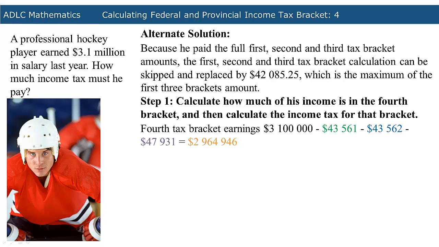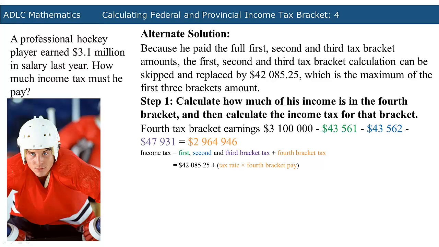To calculate how much income is in the fourth bracket, subtract the maximum amounts from the first, second, and third brackets from the annual income. This results in the fourth bracket earnings being $2,964,946. To calculate the income tax, add the first, second, and third bracket tax to the fourth bracket tax. The first, second, and third bracket tax, we were told, was $42,085.25.